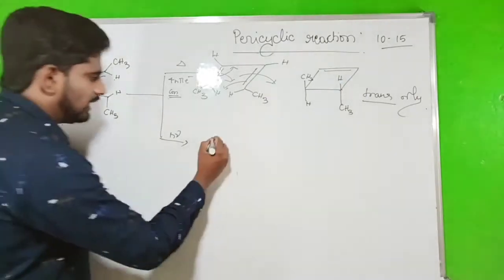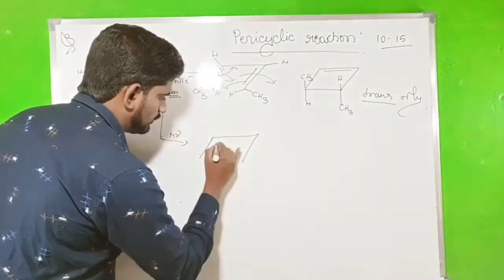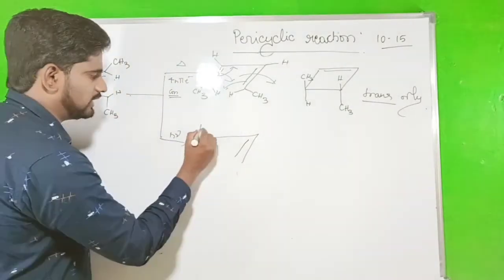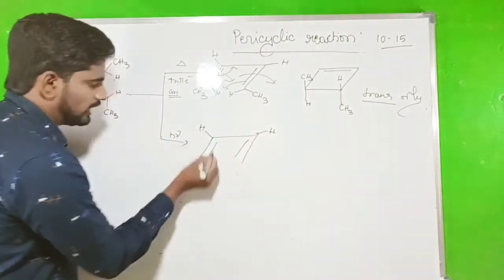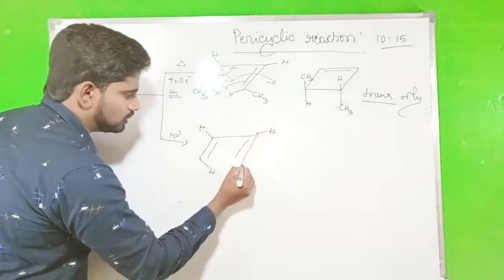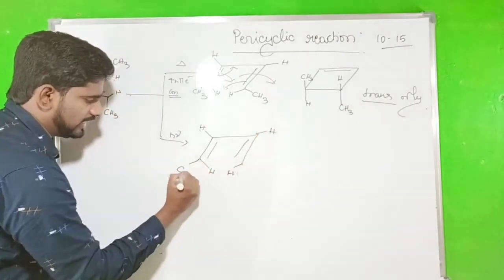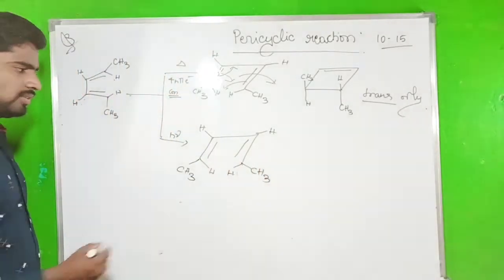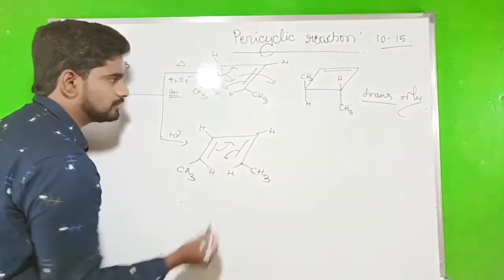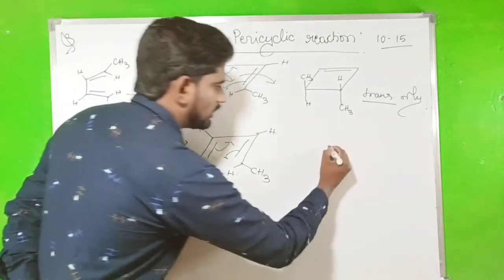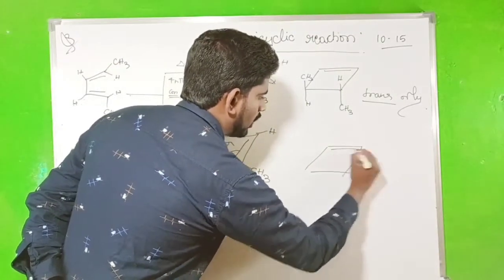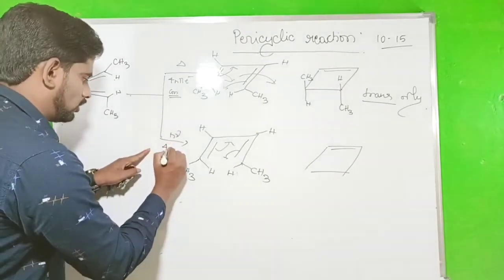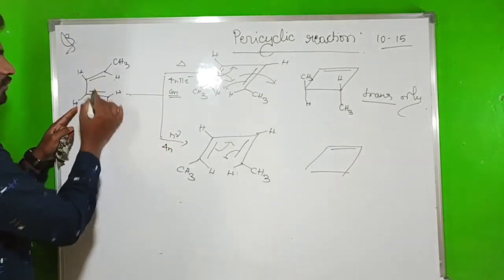While if we say photochemical condition, the hydrogen will be trans. First write the hydrogen here, then write hydrogen trans to that hydrogen. Write the CH3 over here. Now the bond formation is like this. How many electrons? 2 plus 2, 4 electrons.